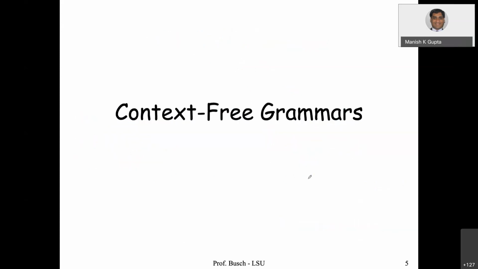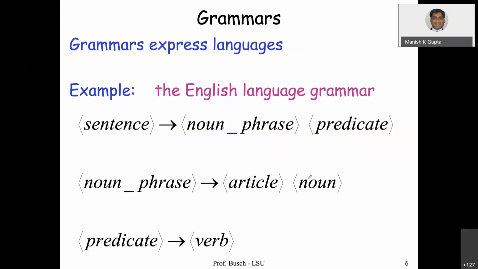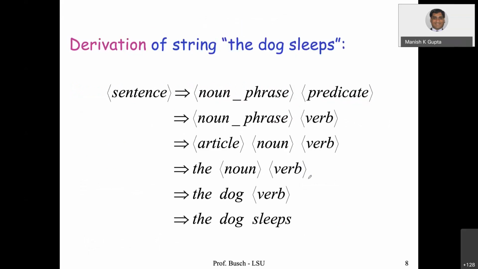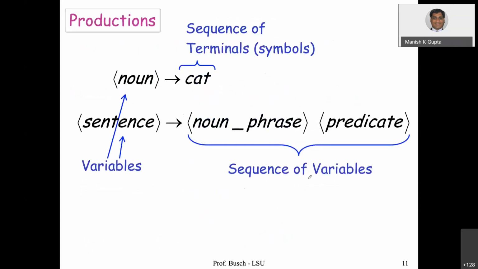So context-free grammar. Grammar expresses languages. For example, in the English language we have sentence, noun, predicate, verb, and so on. So we have these kinds of rules here, right? We can use these rules to form a sentence, like the dog sleeps, right? Let me show you. These rules are known as production rules.